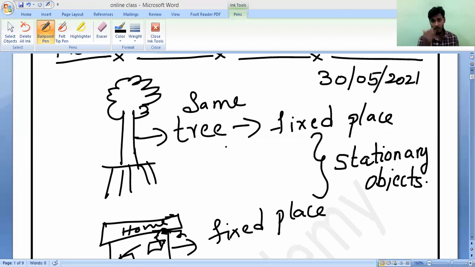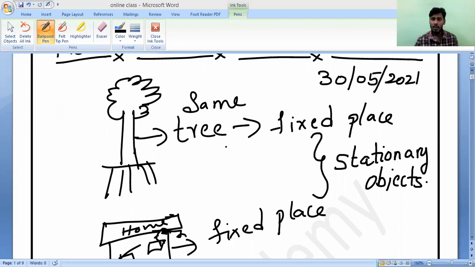Like that, you can observe everybody's home, Sanath's home, Santosh's home, Narayan's home, or Lohit's home. Or if you observe our school, it is present at Pudukkottai. So our school is always there. If you take any factories, any electric poles in front of your home, any telephone poles or signal towers, all these are stationary objects.